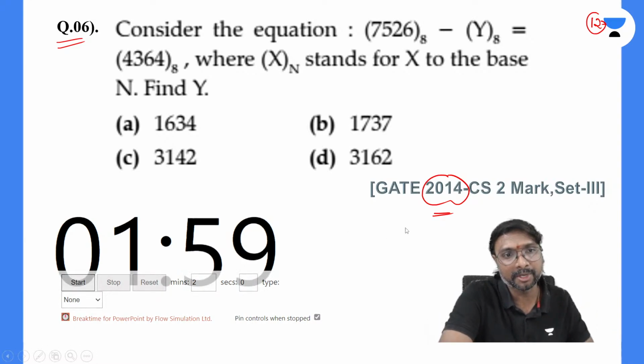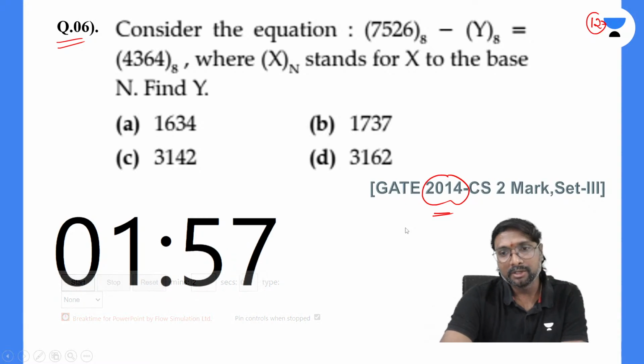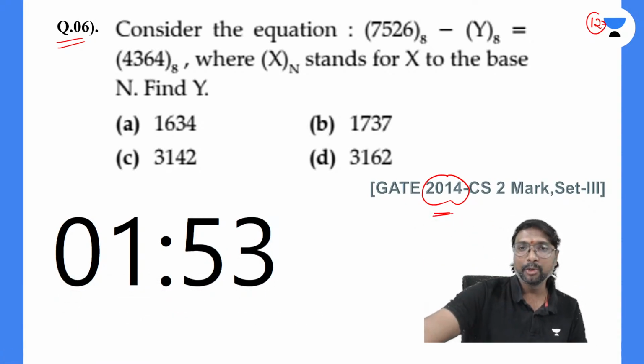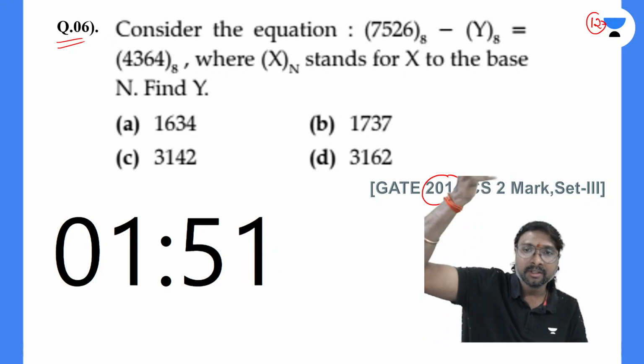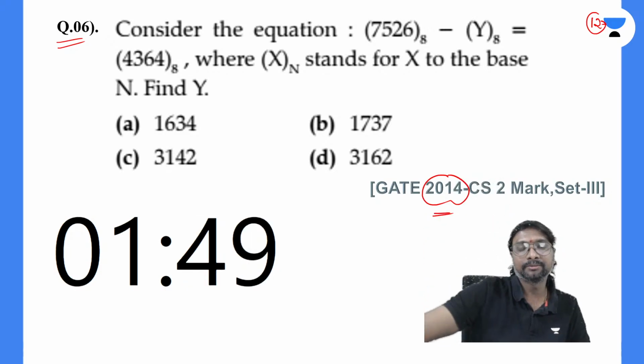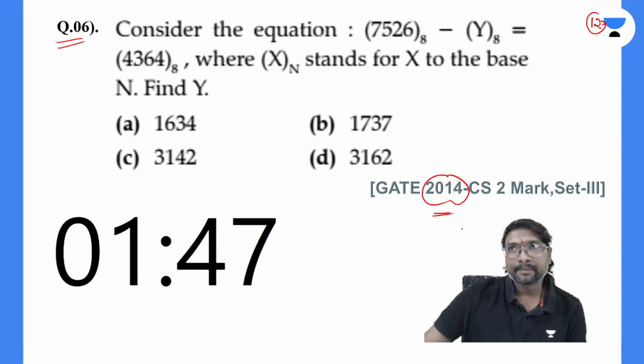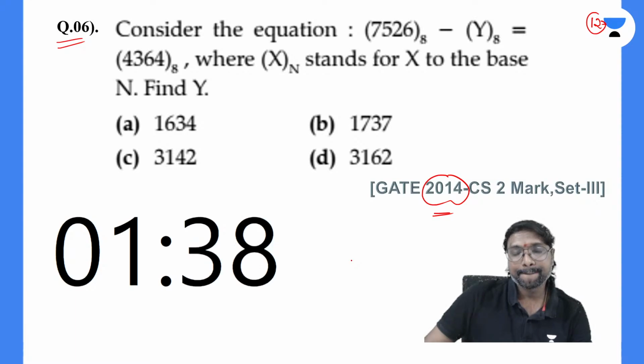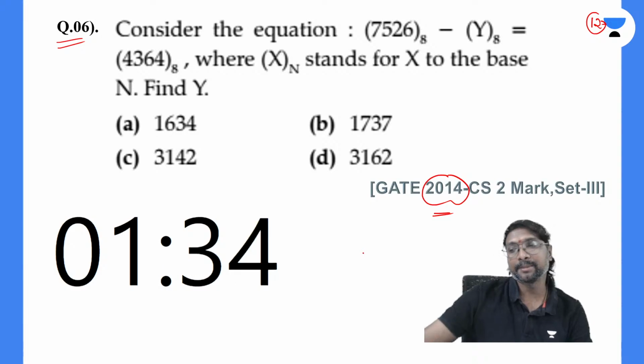I am starting the timer. Solve this, all of you. 2010 to 2014 will be over. Okay, tomorrow we'll be doing 2016. Means for 2015 there is no question from this numbers part. That is the meaning, you can understand.